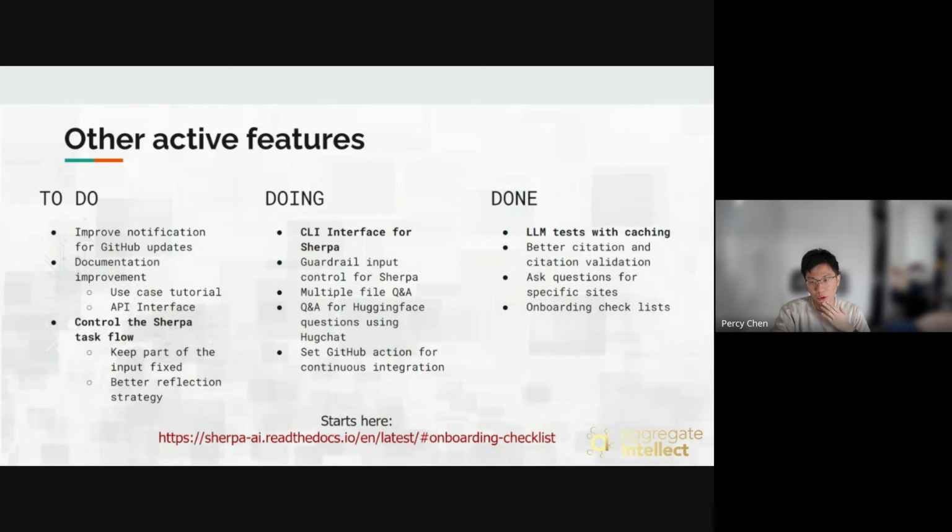The things that we're working on: we are trying to build a command line interface for Sherpa as well. Currently it only works with Slack, and we are aware that for some people it may not be very convenient to set up all those Slack accounts and Slack apps. So we're trying to build a command line interface so that we can directly interact with Sherpa. We'll also build a lot of different tools, like Q&As for Hugging Face using HuggingChat. And now that we have this test setup, the next step is to build the GitHub action for continuous integration on each PR.